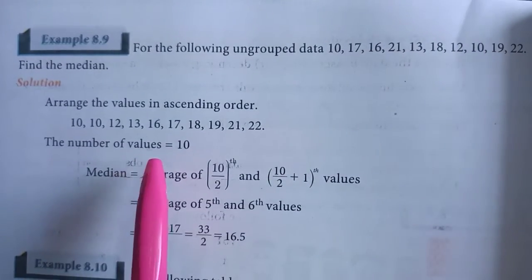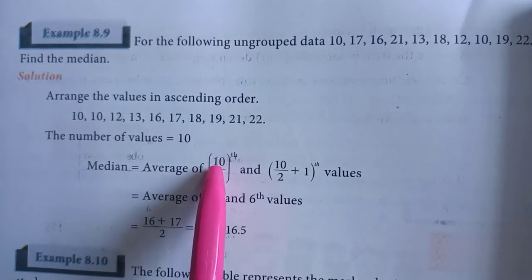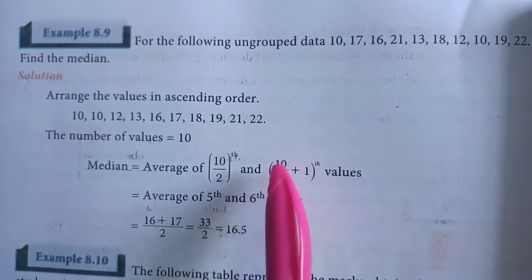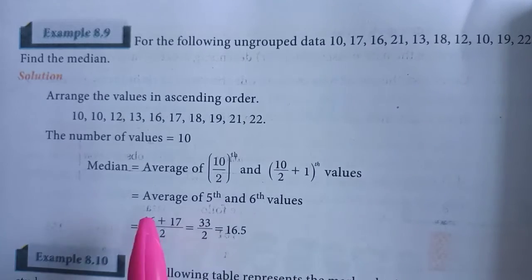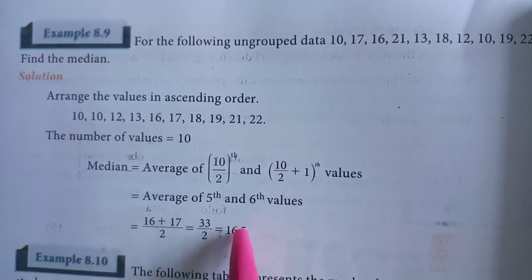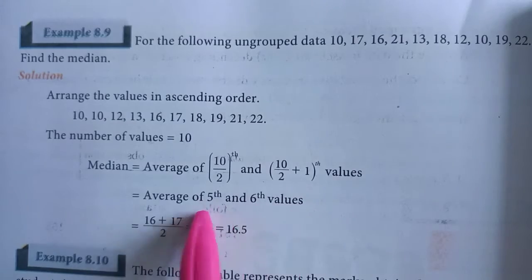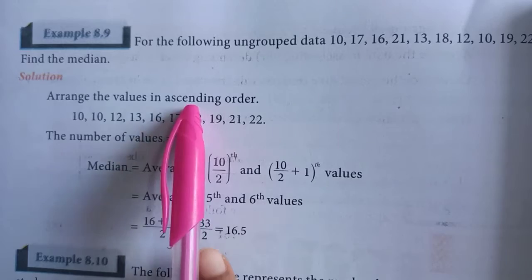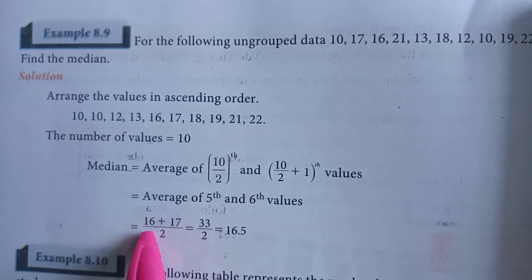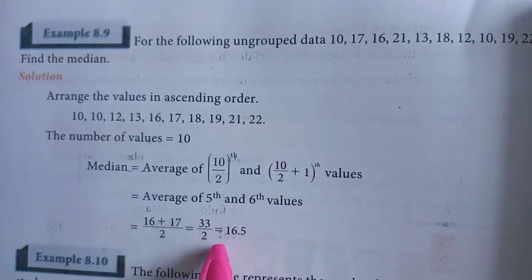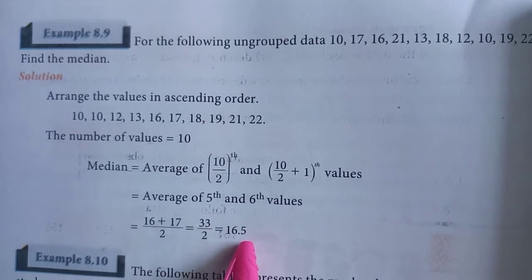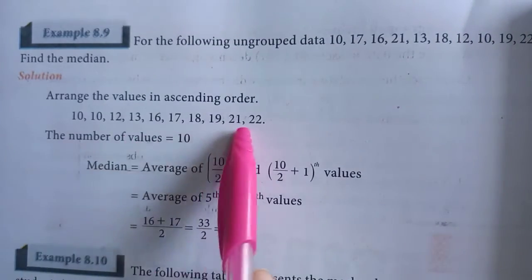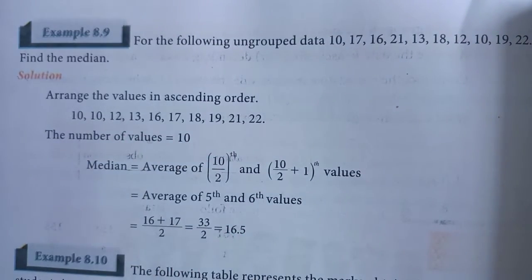So how we have to find the median for an even number of values is: median is equal to the average of the 10 by 2 th and the 10 by 2 plus 1 th values, which is equal to the average of the 5th and 6th values. Here we can see 1, 2, 3, 4, 5. The 5th value is 16 and the 6th value is 17. So 16 plus 17 by 2 is equal to 33 by 2, which is equal to 16.5. So this is the median when the number of observations is even.